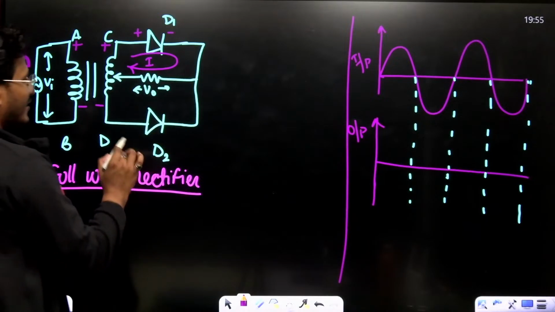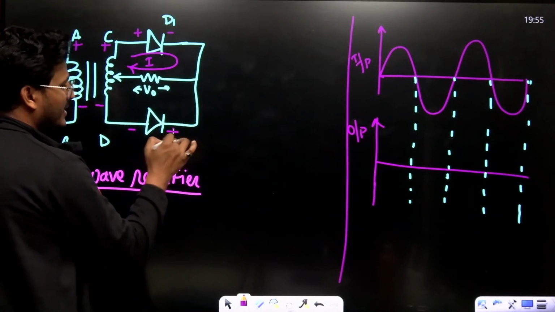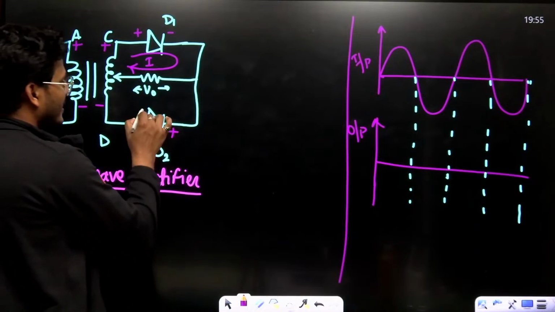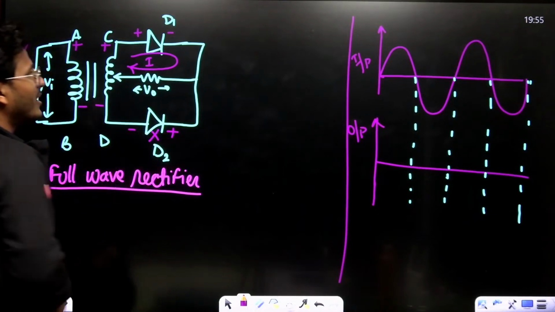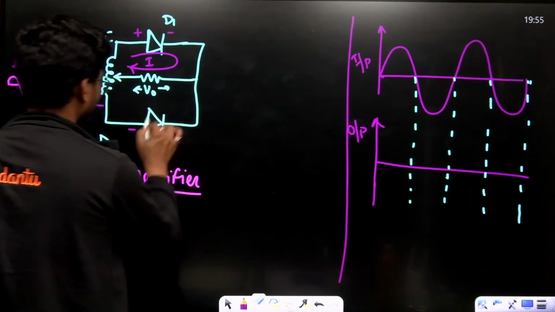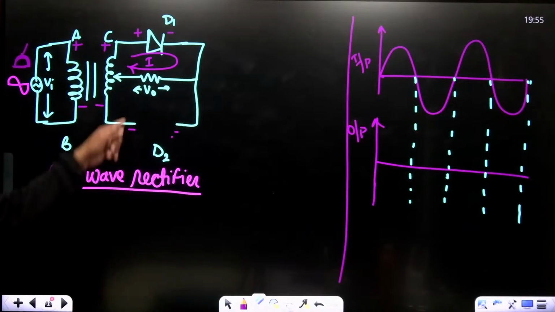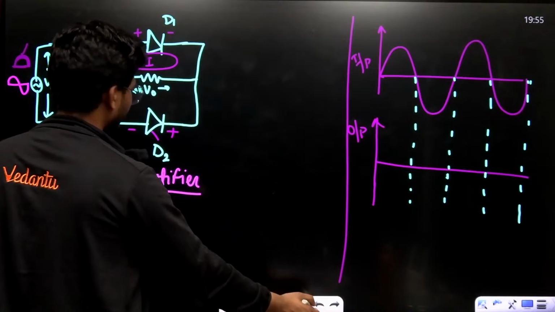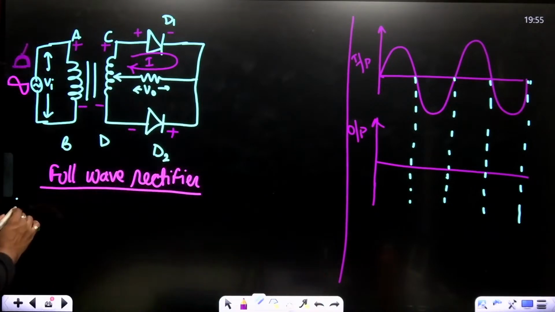And this D2, see, this is at negative potential and this is at positive. That means it does not conduct. It's an open circuit, just like this, just because this is negative and this is positive. That means it's in reverse bias.